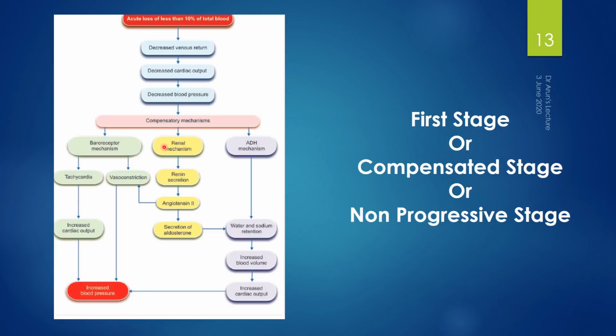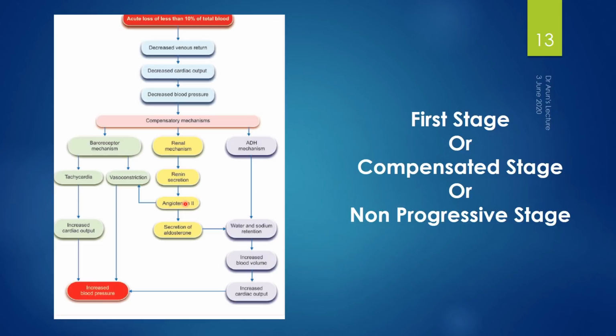And the second such mechanism is the renal mechanism, where renin is secreted in larger quantity, and due to secretion of renin, angiotensin 2 formation is increased, and angiotensin 2 ultimately produces intense vasoconstriction, and there will be a compensatory increase in blood volume.